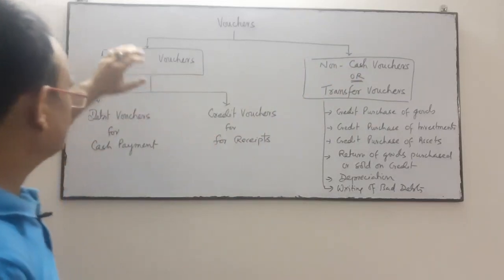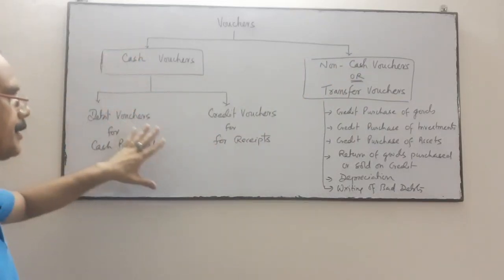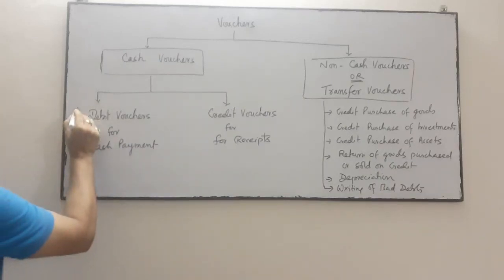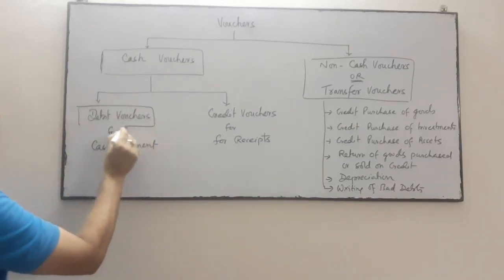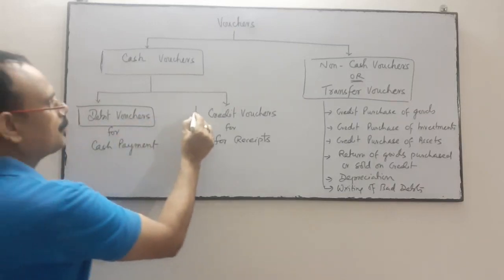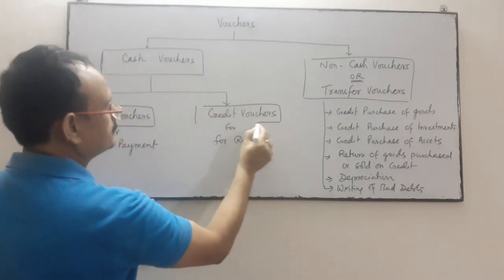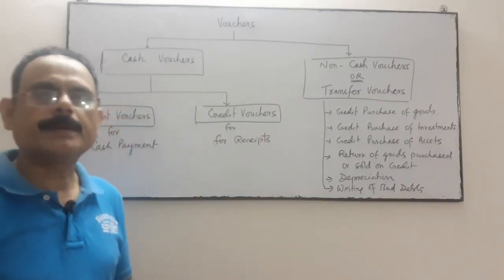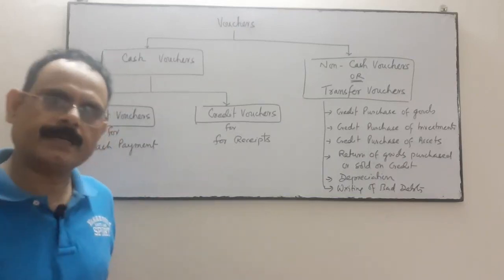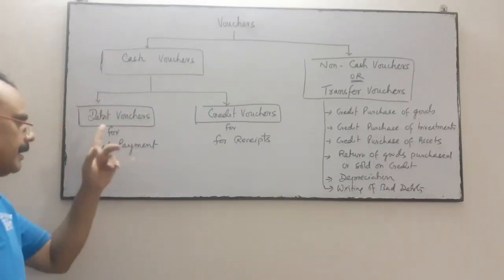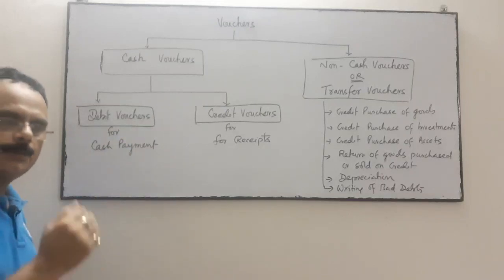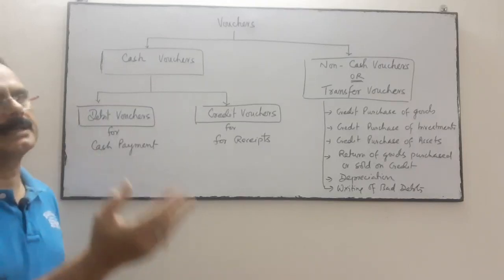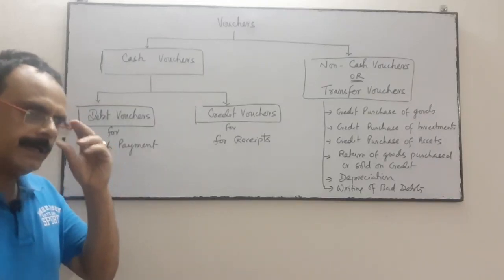The cash voucher is now classified into two. One is called the debit voucher, another is the credit voucher. A debit voucher is for cash payment. When we make a payment by cash or by check, then we prepare a debit voucher.